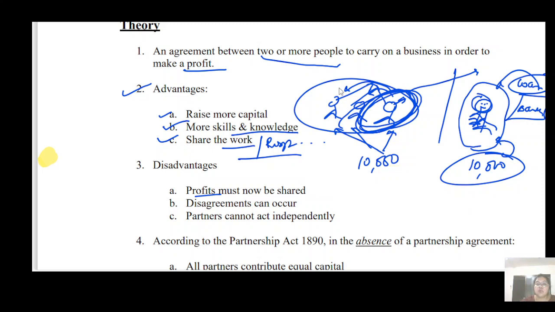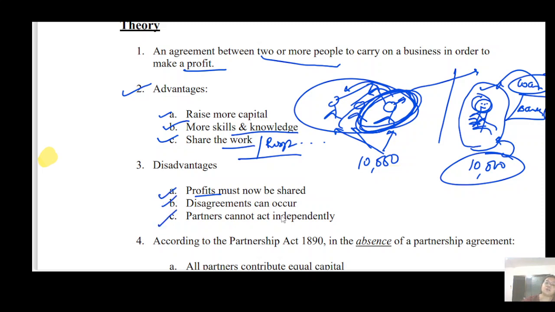Now, in sole trader he is the only person who takes any kind of decision, and whatever the consequences of that decision are, the responsibility, the authority, and accountability are also for that person only, the sole trader. But here sometimes disagreement may occur, because after all they are all humans, and their points of view are totally different from each other. Sometimes they are not in the same boat. So if there is a disagreement, conflict may arise. Okay, this is a disadvantage.